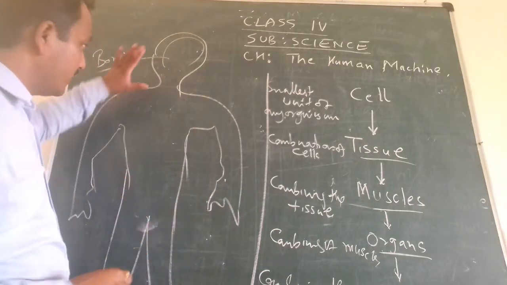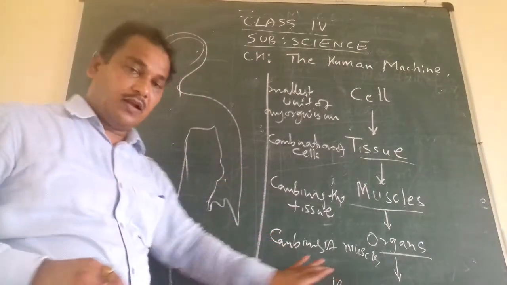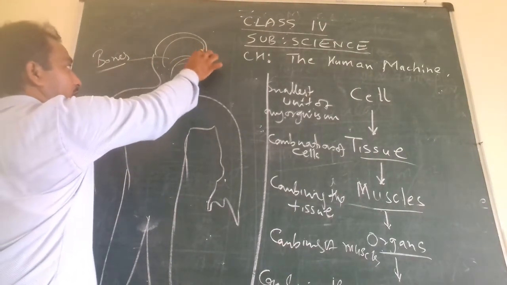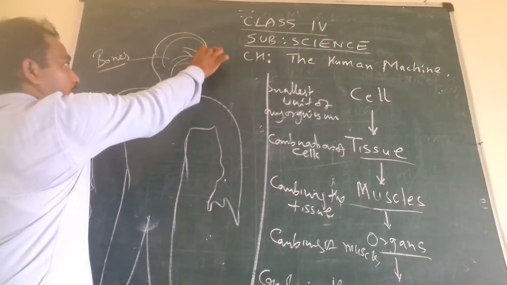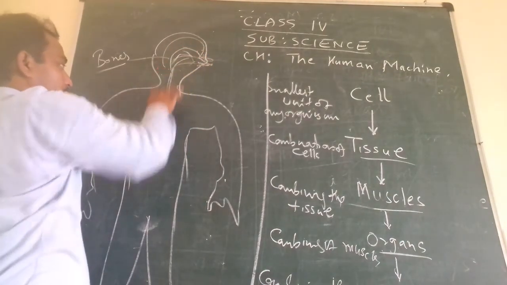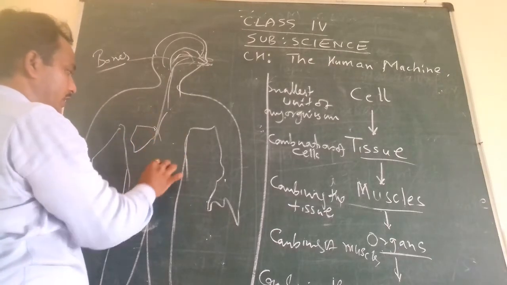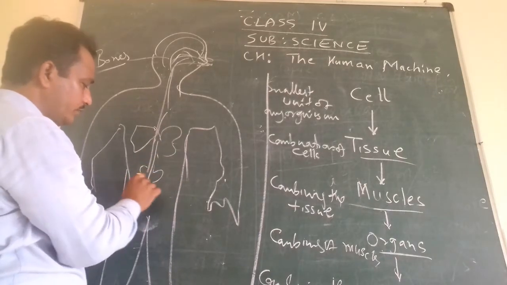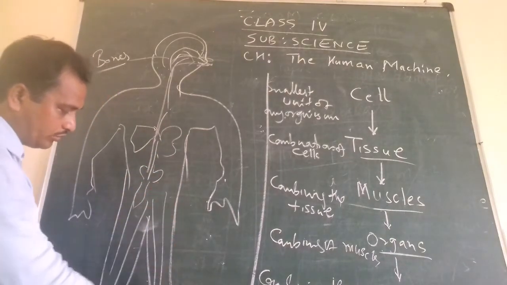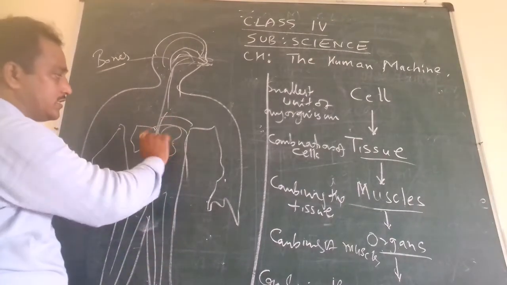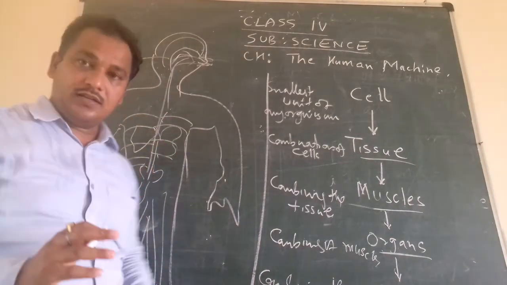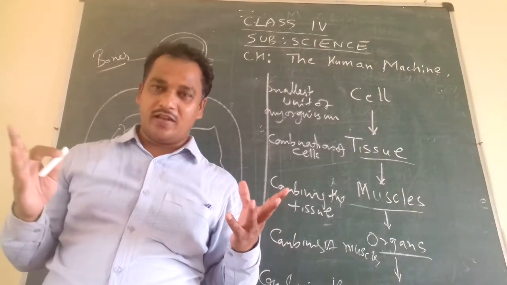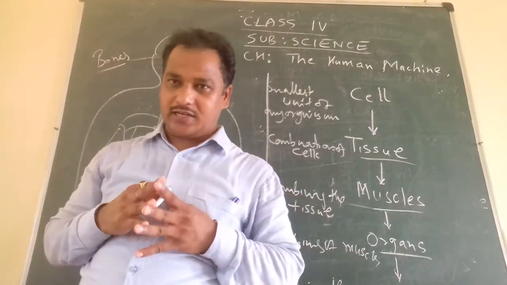Okay, so that is the skeletal system, and you are eating the food. It is going through the food pipe. You are taking the air, which is going through the nostrils, through the windpipe, and the systems are there. Liver is there, kidneys are there, heart is there, and the bones are there. You can draw the diagram, and the rib cage is there, like a bird in a cage. Birds are kept safely in the cage. Should we keep the bird in a cage? No, let them fly. But if any bird is in the cage, it is well protected.